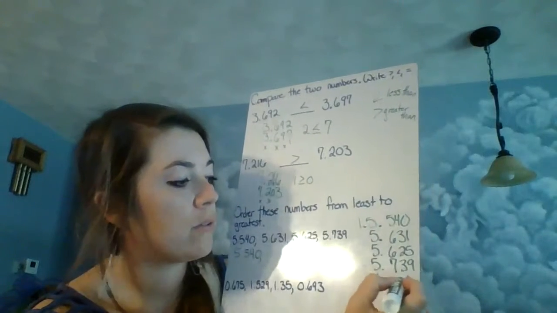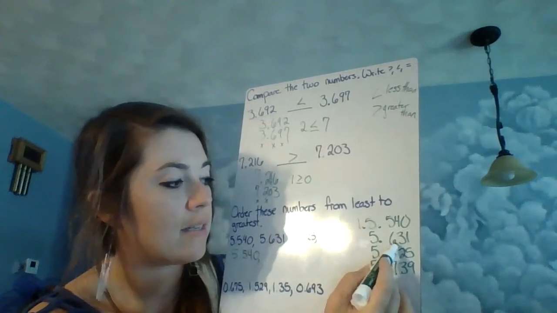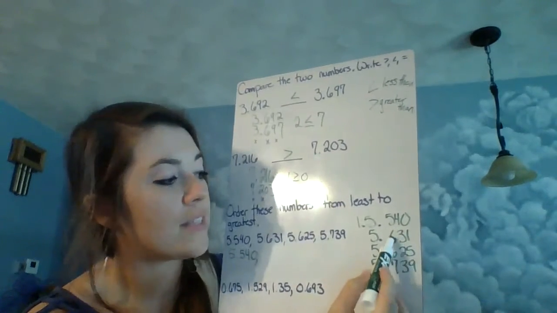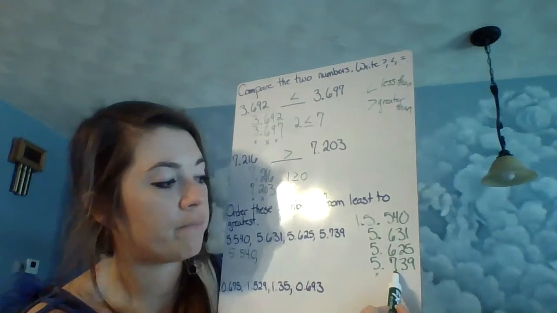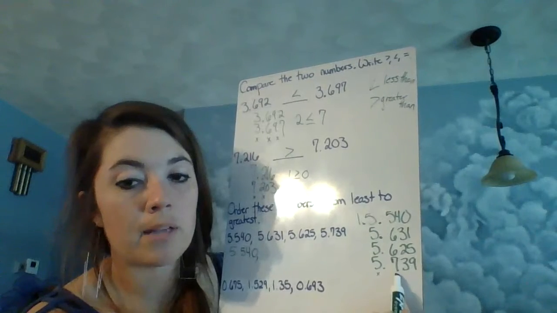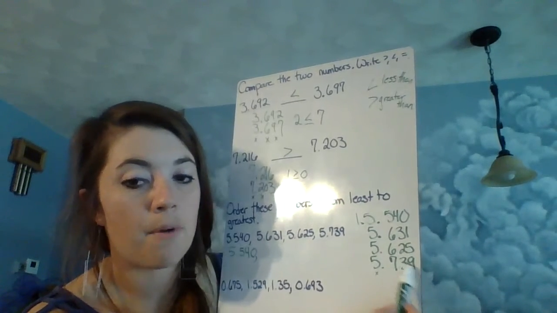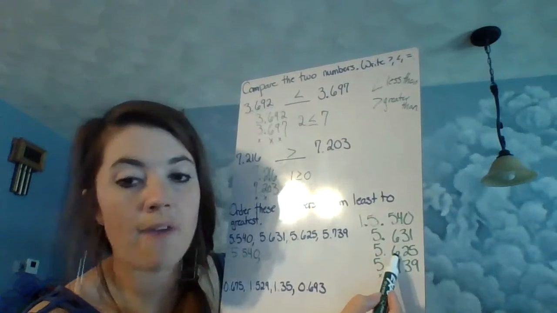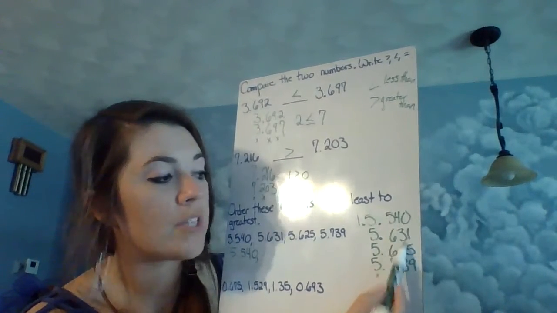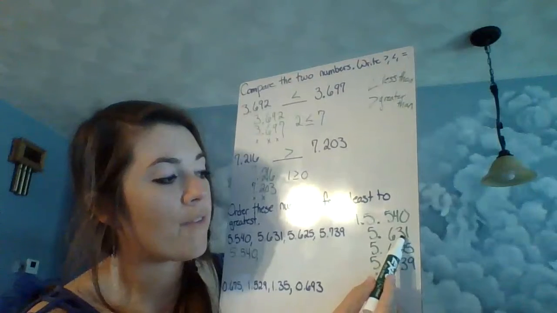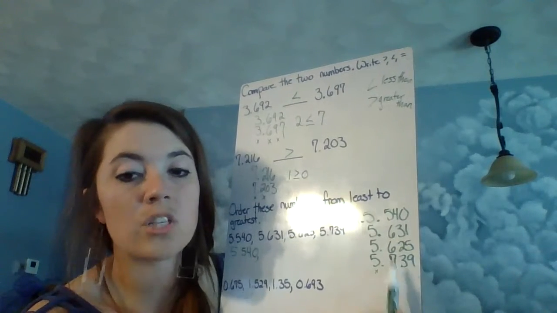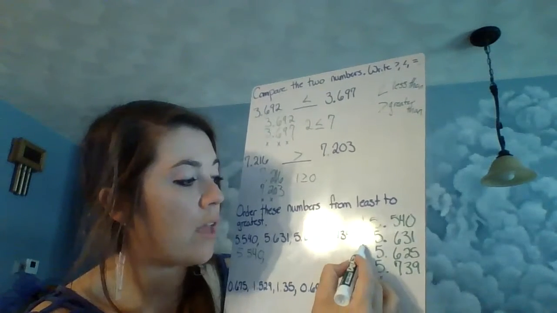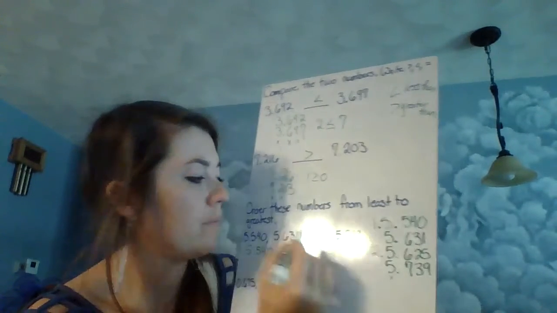So now we look at the next set of numbers, or we look at what's left. We've got the 6s and we've got the 7. Well, we know 7 is going to be the biggest, so we can ignore this last number for right now. So now what we're doing is we're comparing these two in the middle. So these both have a 6. So now we have to go to the hundredths place where we have a 3 and a 2. Which is smaller, 3 or 2? It'd be the 2. So this will be our second number.